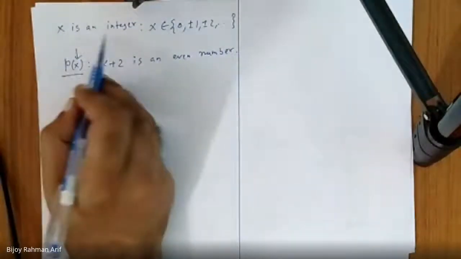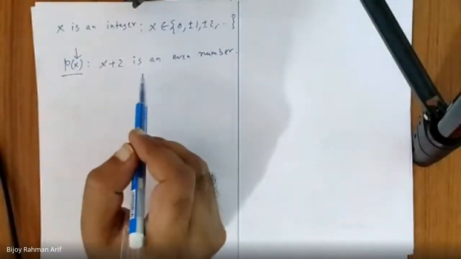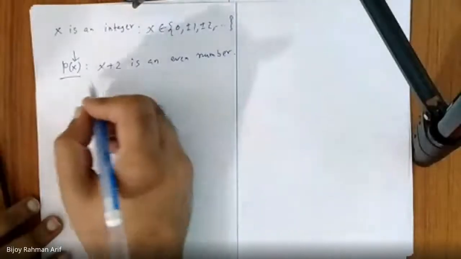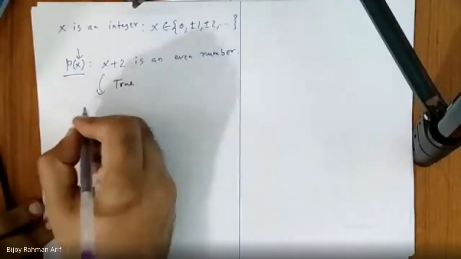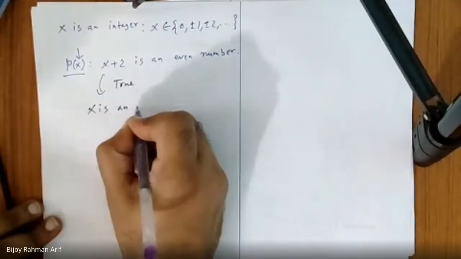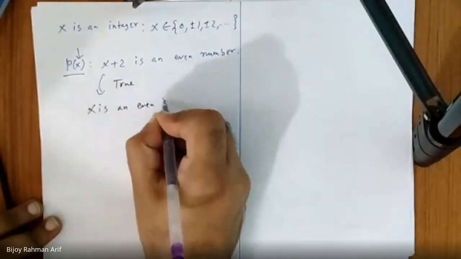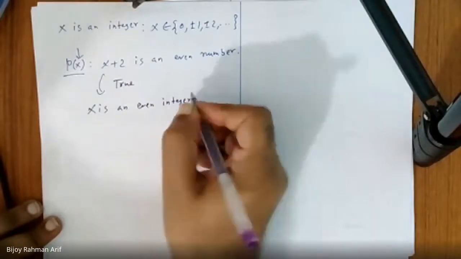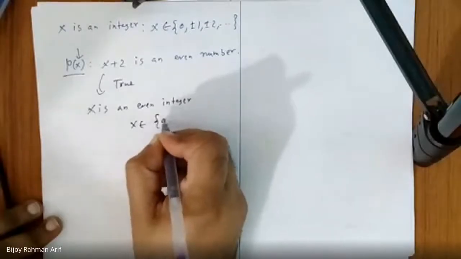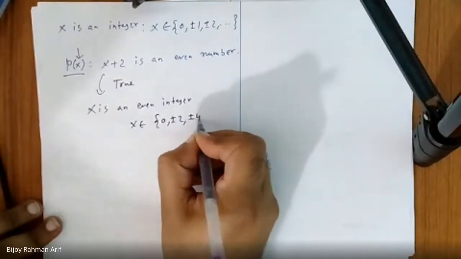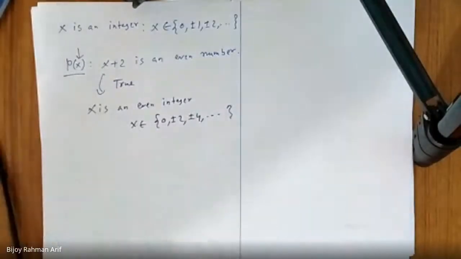Now, for all x, is it true that it is an even number? No, sir. So when x plus 2 divided by 2 has no remainder, it is true when x is an even integer. Am I right? Yes, sir. That means x belongs to 0, plus minus 2, plus minus 4, and so on.